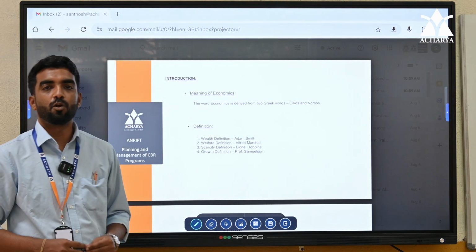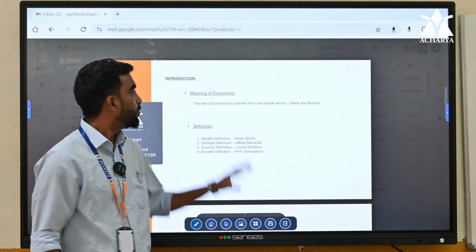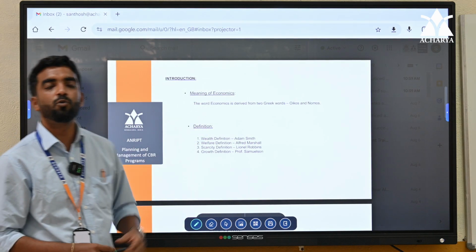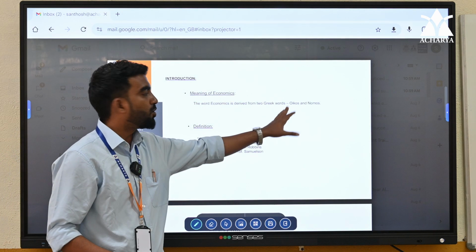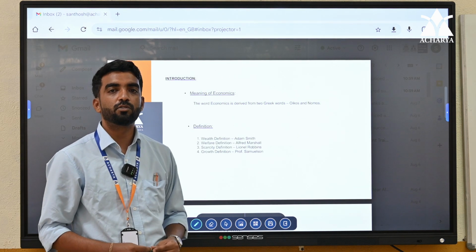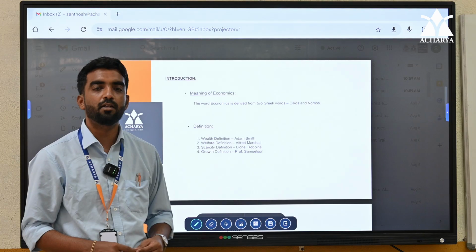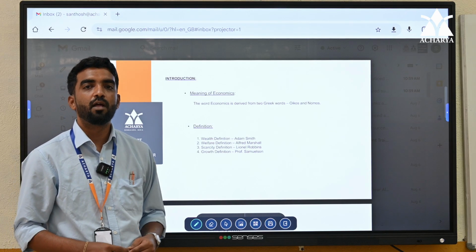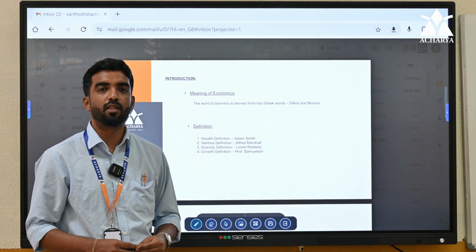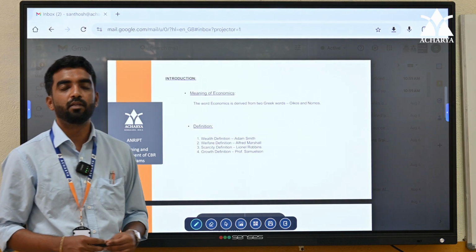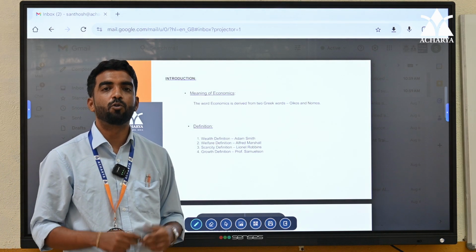Before studying economics, let's understand how the term economics came. The word economics came from two Greek words, namely oikos and nomos. The meaning of oikos is household and nomos means management. It does not merely say that it is a management of household, as we have our ancient slogan, Vasudhaiva Kutumbakam. The whole world is one family, and we also came up with a new term called global village.